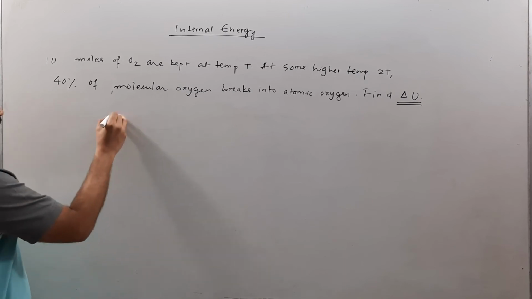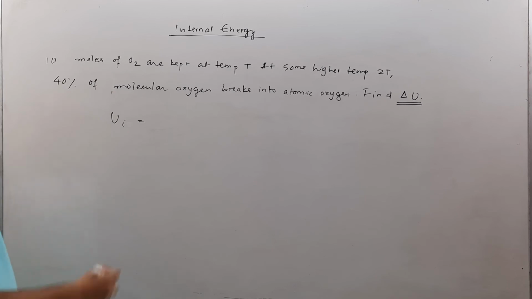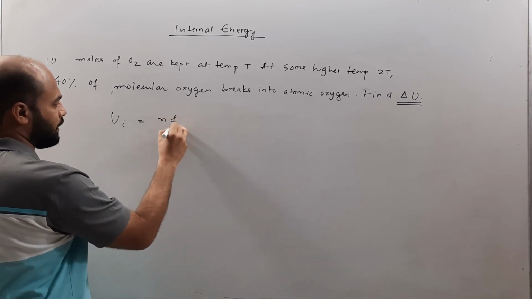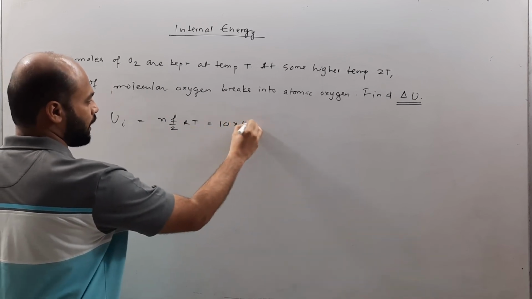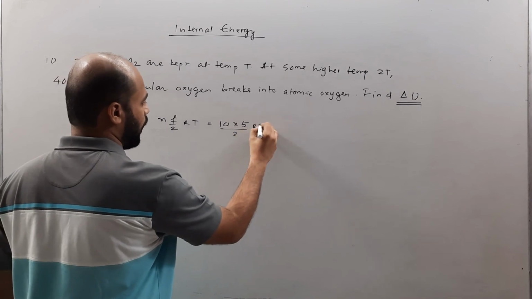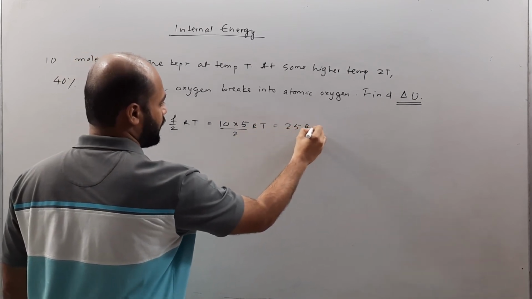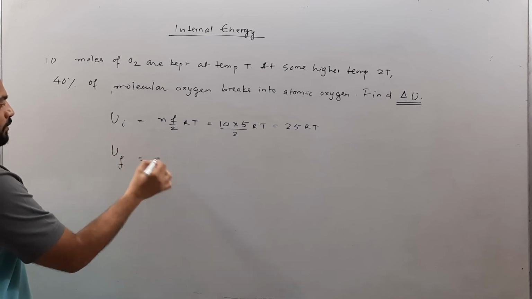So first of all, in the initial state, let us consider the internal energy. For that, the basic formula is nF by 2 RT. So the number of moles is 10, the degrees of freedom is 5 because it's a diatomic molecule, divided by 2 RT. And so we get 25 RT as the answer. Now this is the internal energy in the initial state. Let's talk about the final state.